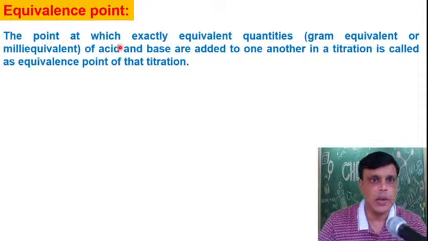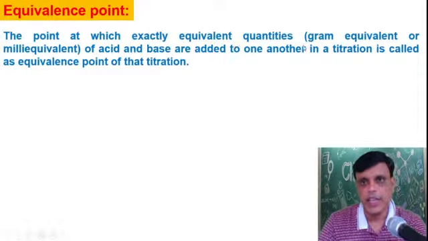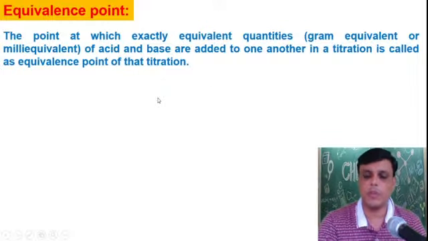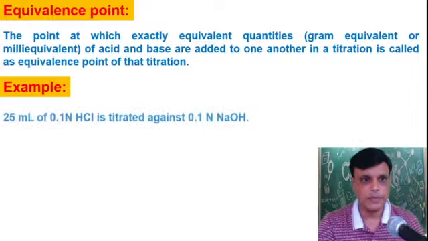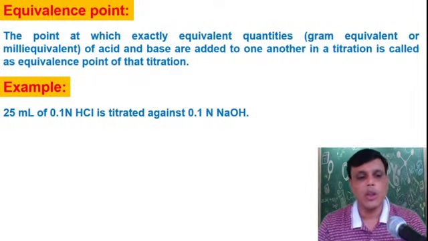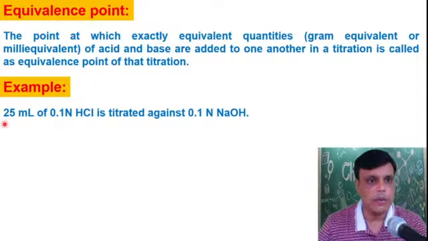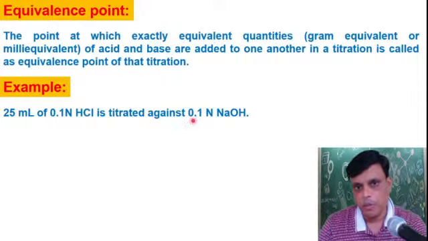The equivalence point is the point at which exactly equivalent quantities, gram equivalents or milli equivalents, of acid and base are added to one another during the titration. For example, 25 ml of 0.1 normal HCl is titrated against 0.1 normal NaOH. NaOH is the base and HCl is the acid, and the concentrations of both are 0.1 normal.